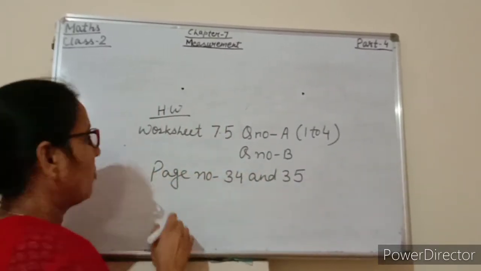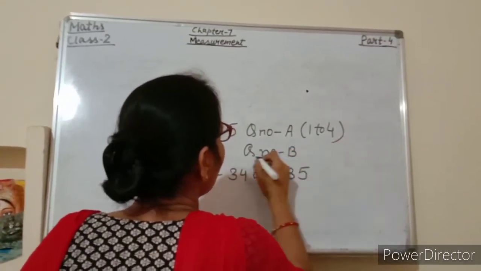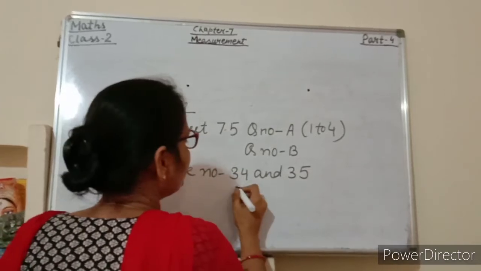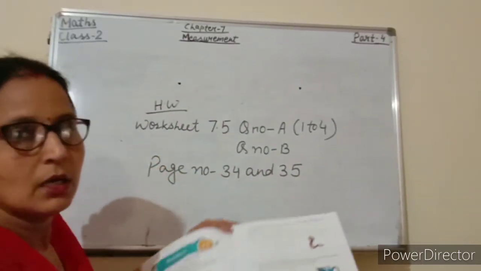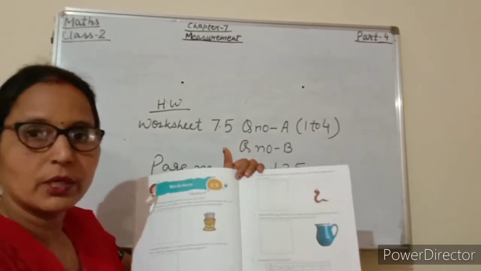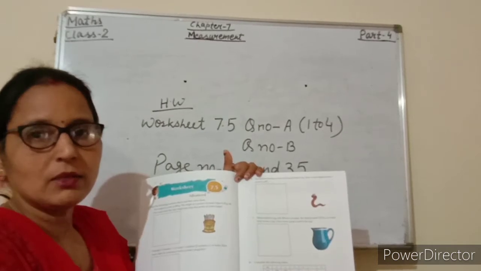So students, this is your homework. Worksheet 7.5, question number A 1 to 4 and question number B, page number 34 and 35. Students, word problems you have to do in your maths copy. Write statement and workspace.